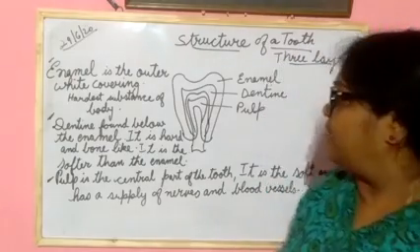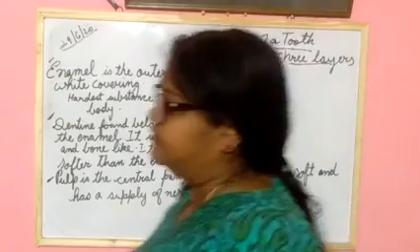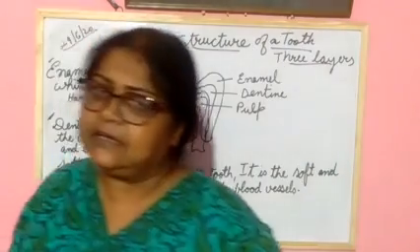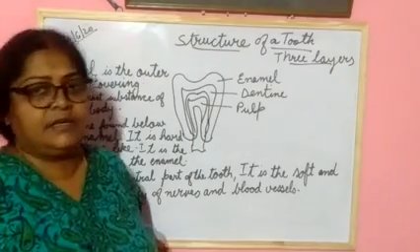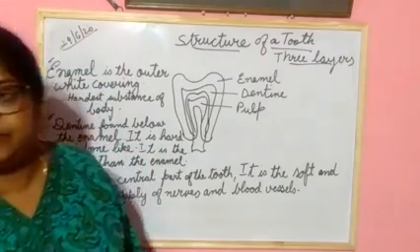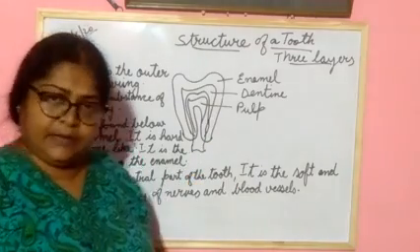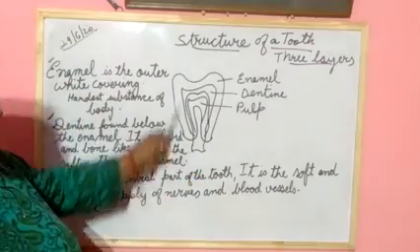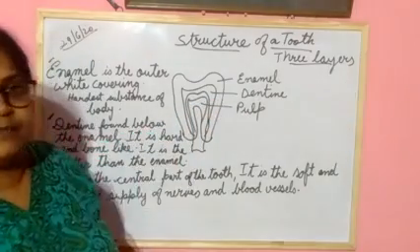So what you are seeing is the structure of the tooth. In the structure of the tooth, how many layers are there? Three layers. What are they? Enamel, dentine and pulp. This is the structure of the tooth.